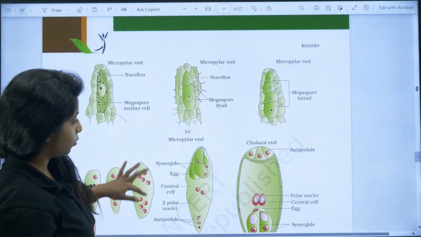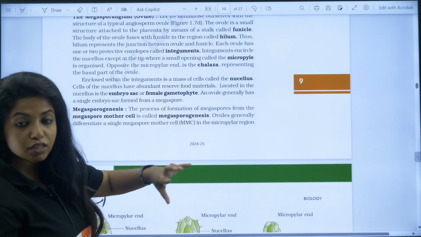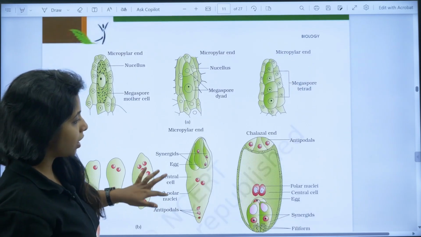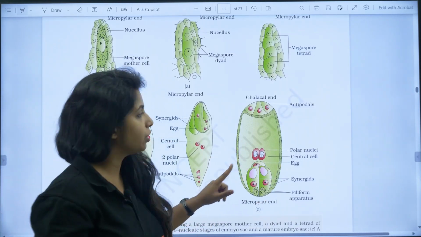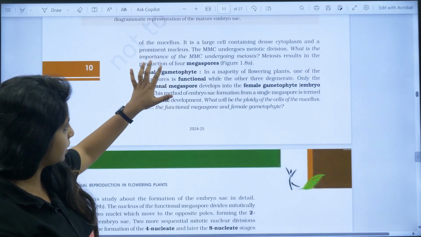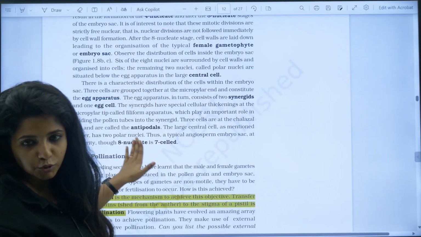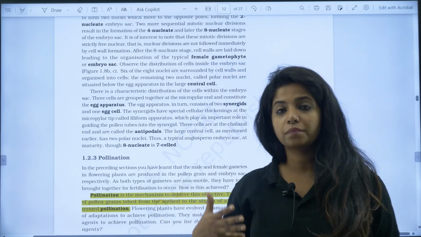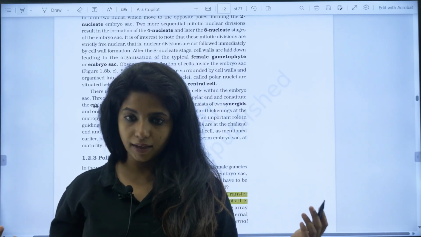What is the female gametophyte, my dear children? The embryo sac is the female gametophyte. It is made inside the ovule. They can ask you the structure of the embryo sac. Very important diagram, this diagram. As I said, everything over here is important. You cannot skip anything until this particular stage. You have to read, as they will ask you about the events of megasporogenesis, megaspores.